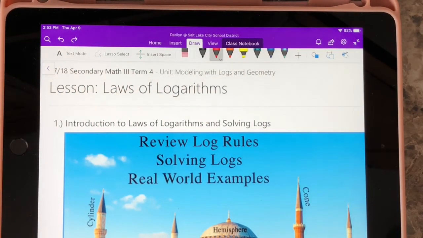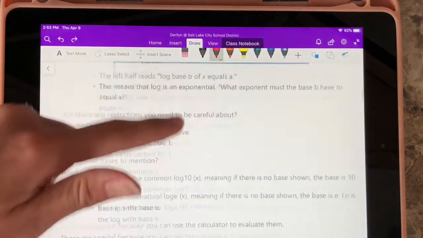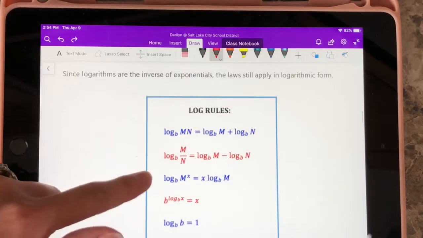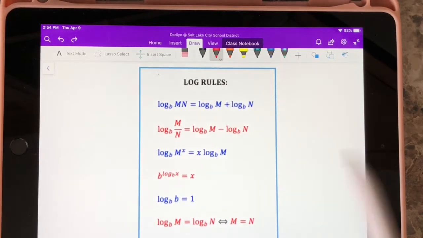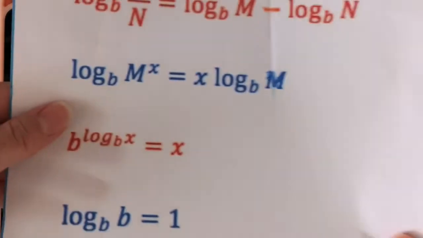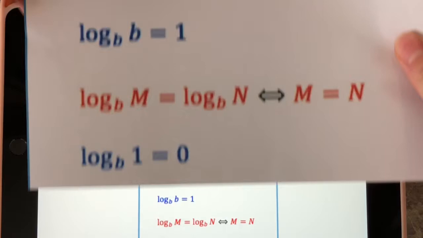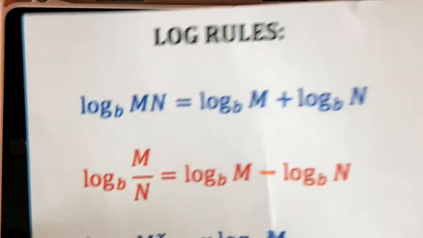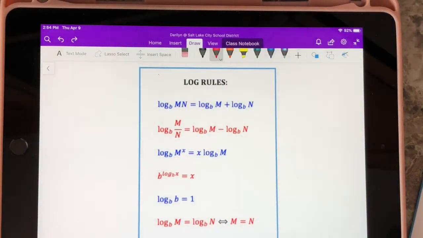So the first thing I want you all to do is write down the log rules into your notebook. Unless you have a printer, you can just print this. This is something that I would hand out in class. So I have mine right here. My printer is weird, so it printed ginormous. But if you don't have a printer, just go ahead and take the moment, press pause, and write this entire thing in your notebook.